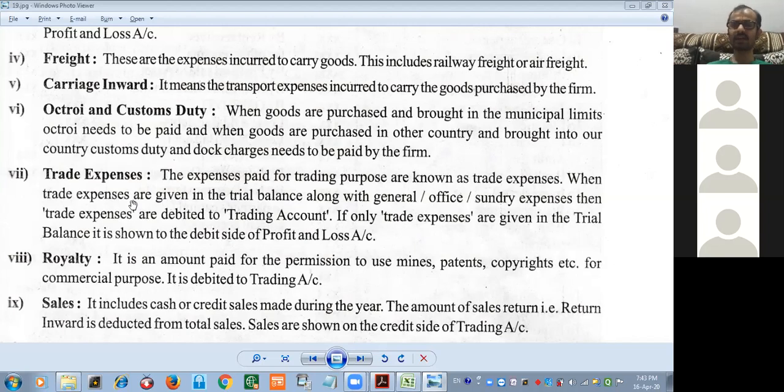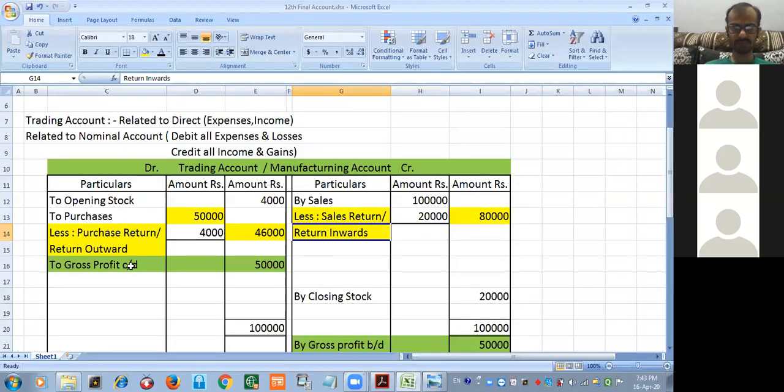P&L account, debit side. And for other expenses, that is general expenses, miscellaneous expenses, sundry expenses, and office expenses, whether they come together or alone, the nature is always indirect, hence debited to profit and loss account. Everyone clear? What I said, I will re-explain with this point. Please check.